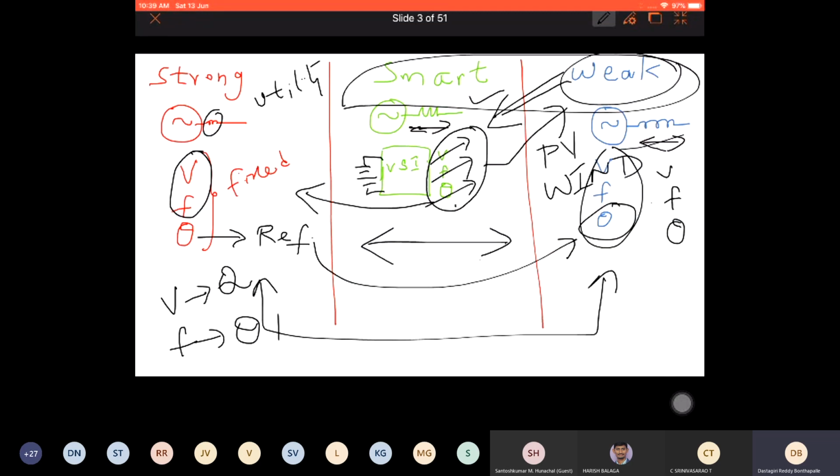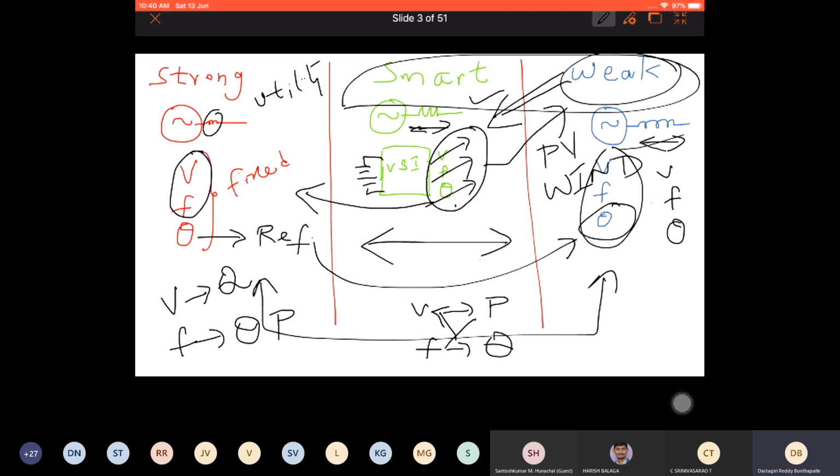But when it comes to a resistive network, then your voltage will be linked to power and your frequency will be linked to reactive power, or I could say both are linked to voltage itself.